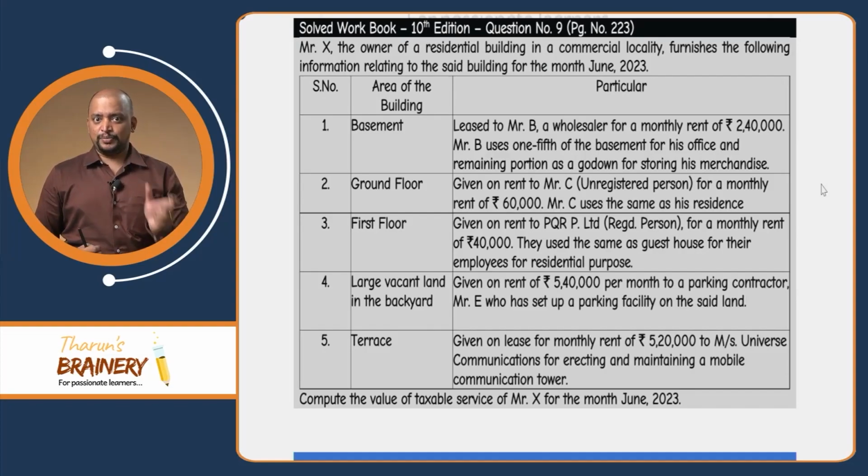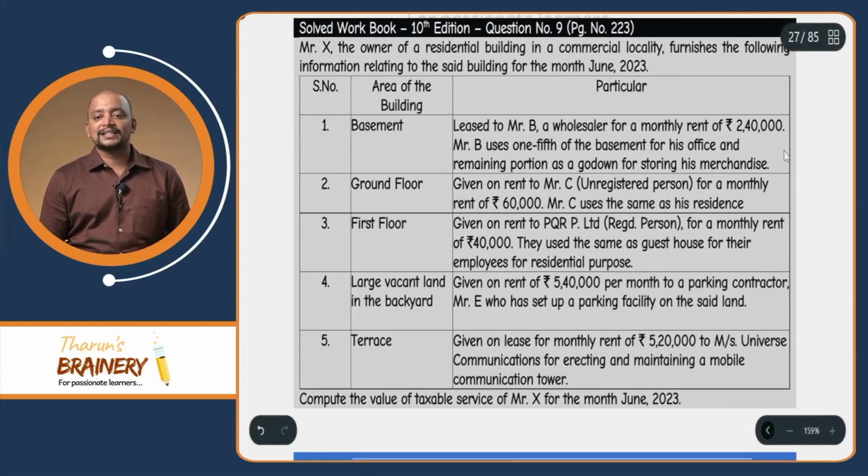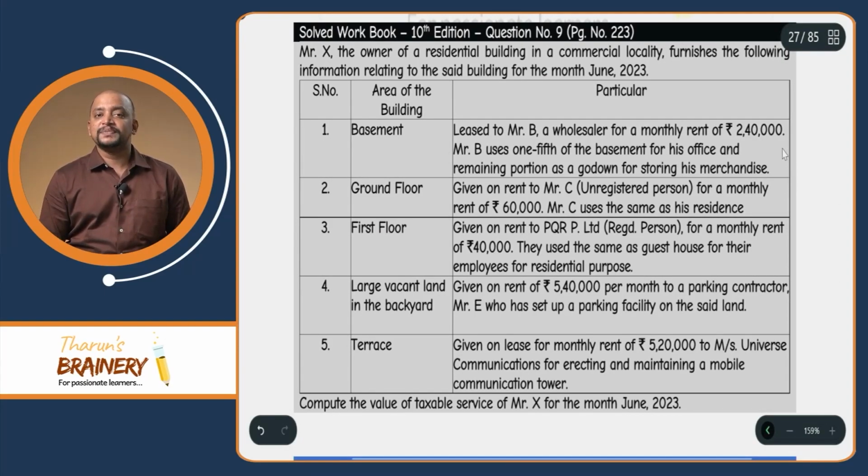So it's a residential property given on rent for what purpose? Commercial purpose. So it is taxable. But whether it is taxable under FCM or RCM: only renting of residential property for residential purpose to a registered person is covered under RCM, but renting of residential property for commercial purpose is not covered under RCM, so that will be taxable under FCM only. So in the hands of the property owner only it will be taxable. Therefore, this 2,40,000 will be taxable under FCM in the hands of Mr. X.